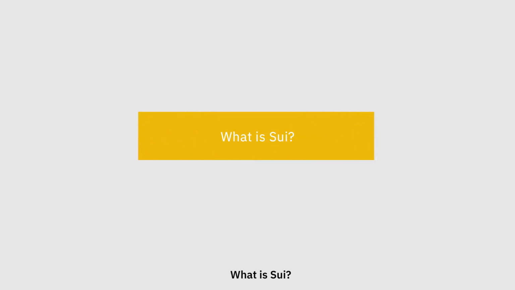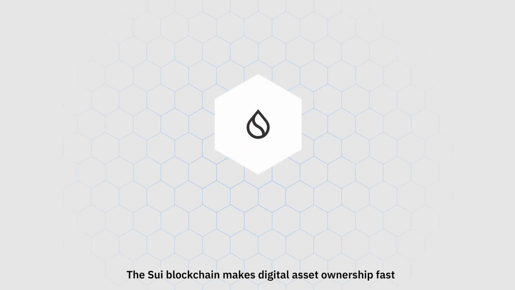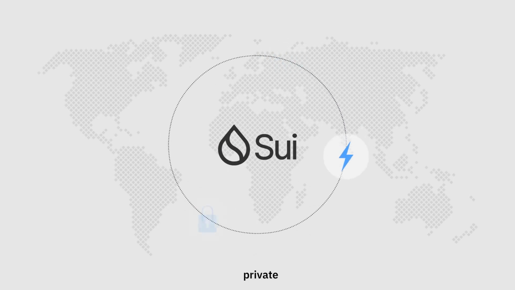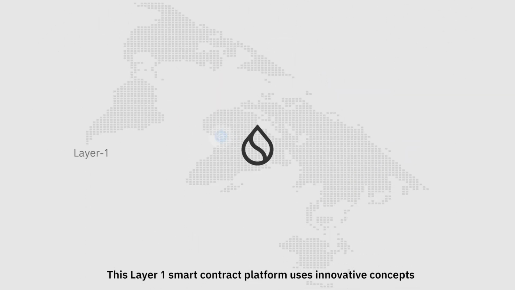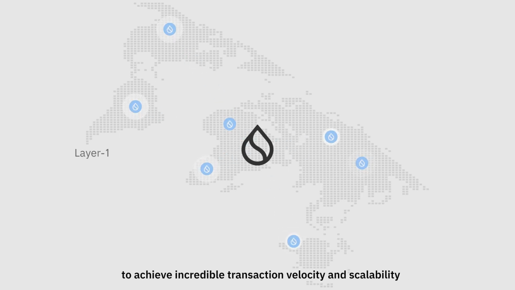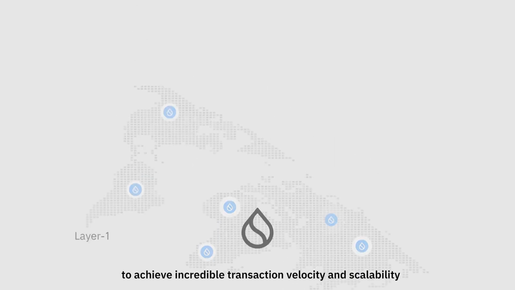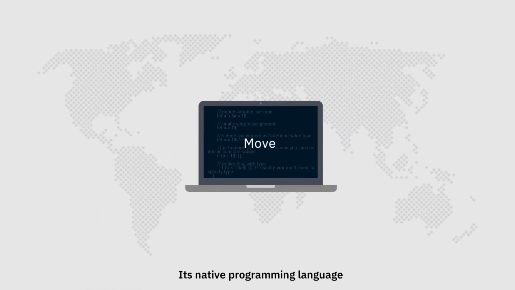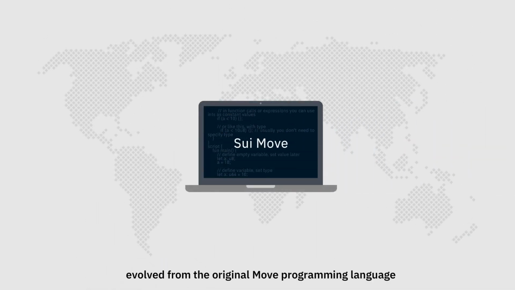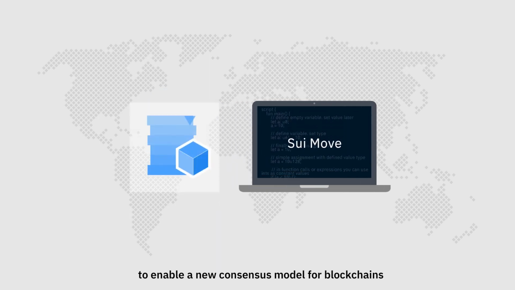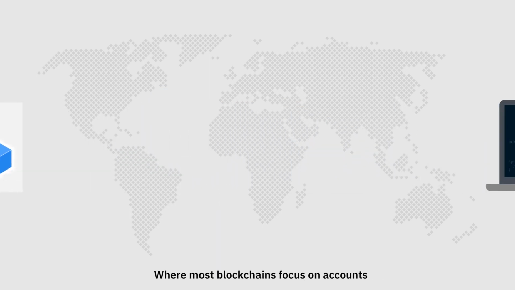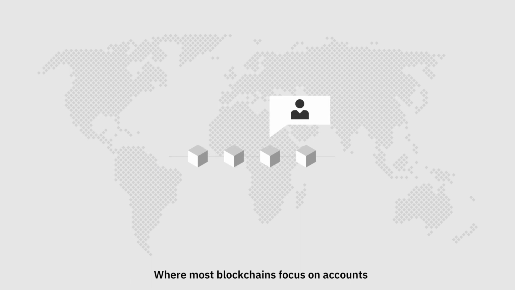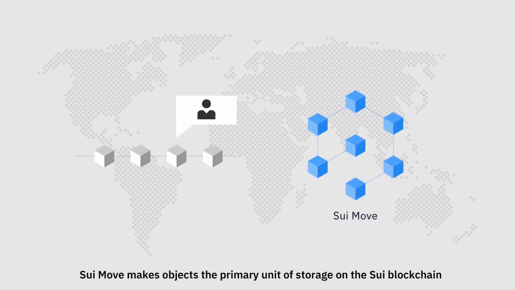What is SUI? The SUI blockchain makes digital asset ownership fast, private, secure, and accessible to everyone. This Layer 1 smart contract platform uses innovative concepts to achieve incredible transaction velocity and scalability. Its native programming language, SUI Move, evolved from the original Move programming language to enable a new consensus model for blockchains. Where most blockchains focus on accounts, SUI Move makes objects the primary unit of storage on the SUI blockchain.